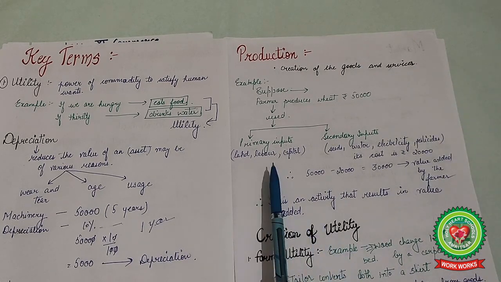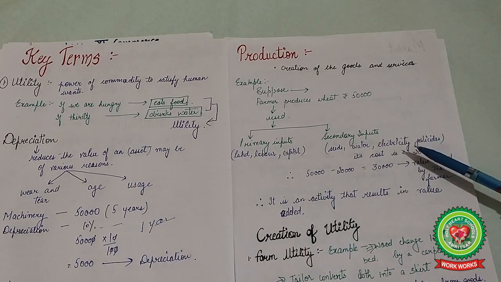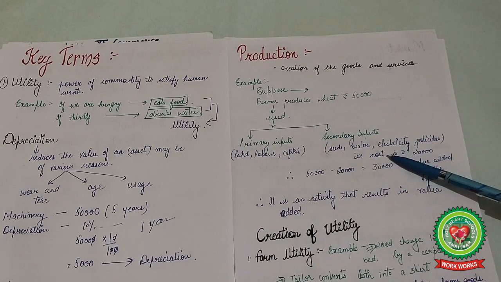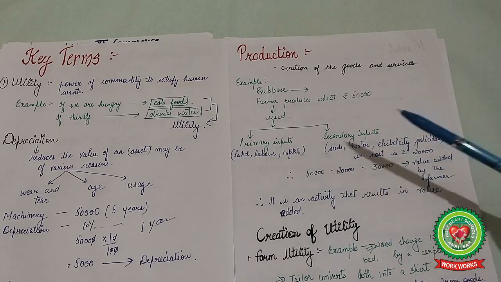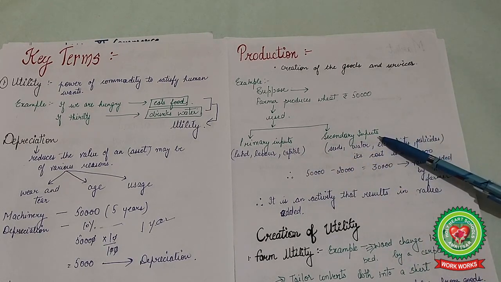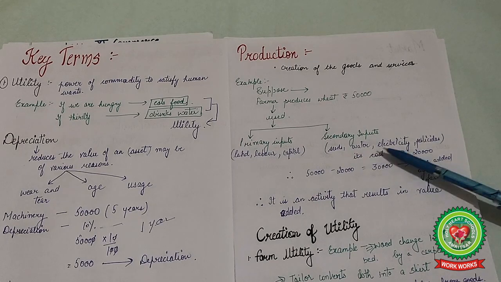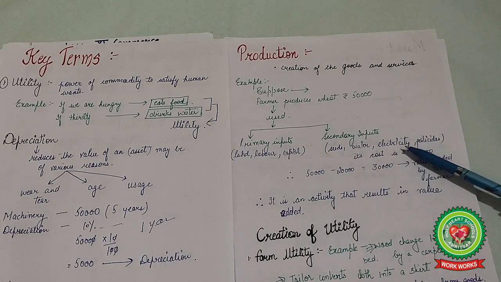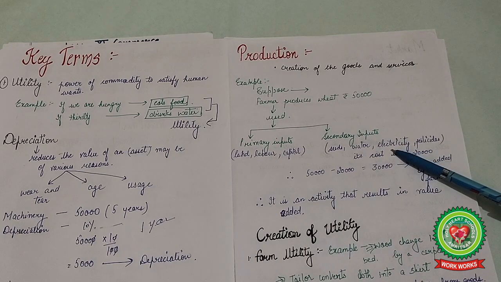It includes the primary and the secondary inputs. Primary inputs may be land, labor, capital. Capital means money. Clear? But secondary inputs means seeds, water, electricity, pesticides that are to be used for the production, so that the goods are produced easily.